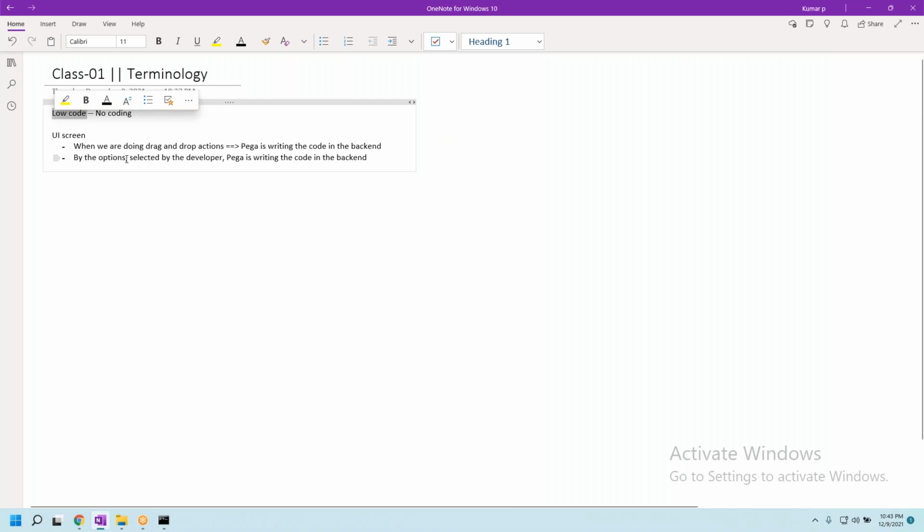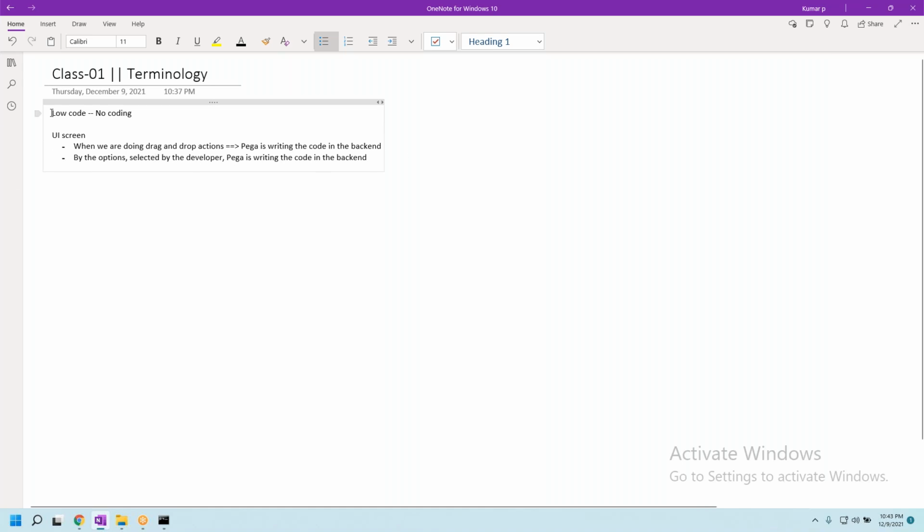Not only Pega, even Amazon Honeycode, or Appian, or Oracle BPM, everything has the same concept, where a developer does some configurations and the tool writes the code.